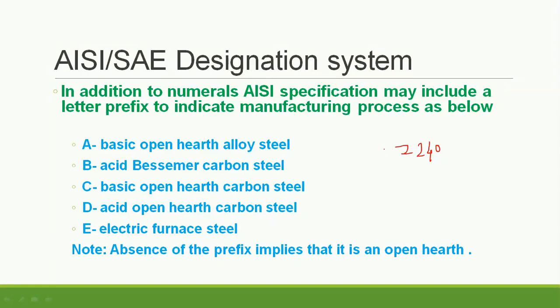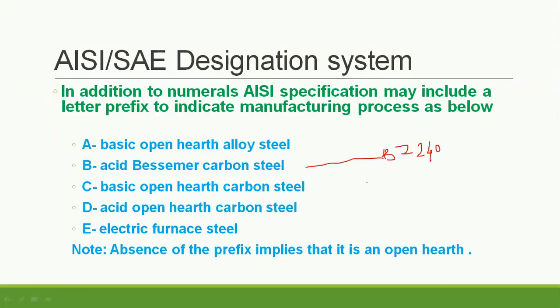So if my steel is 2240, okay, so there will be some alphabet written before this, prefix to it, like B2240. So that means its method of manufacturing is acid Bessemer. Acid Bessemer. Okay, so it is manufactured from acid Bessemer process.